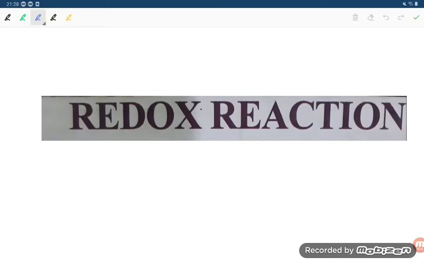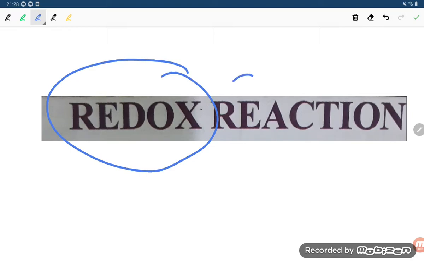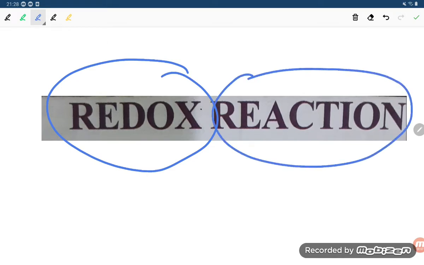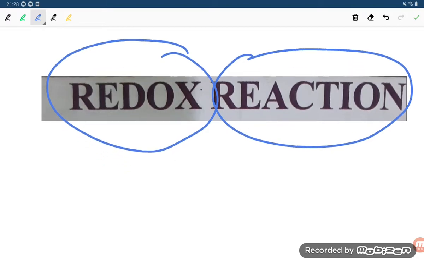Hello students, today we are going to start the redox reaction. In this series we will try to understand the meaning of redox reaction, types of redox reaction, oxidation number, reducing agent, oxidizing agent, competitive electron transfer reactions. This all we will try to understand.